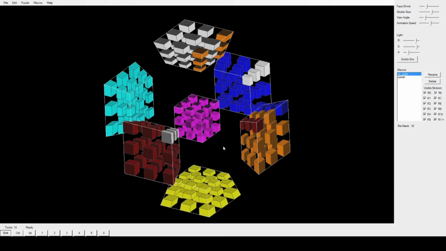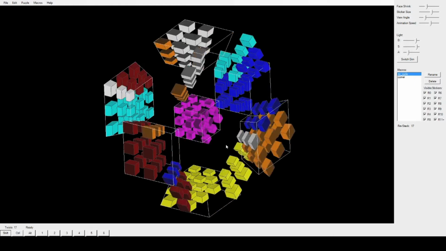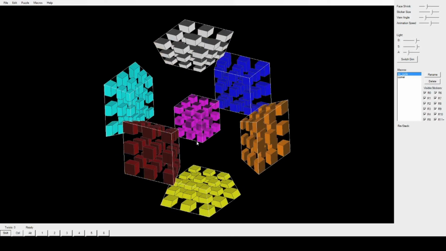Now, what we want to do is we want to record all those moves as a macro. And so, we undo all those moves, Control Z, Control Alt the reference piece in order to start recording our macro.